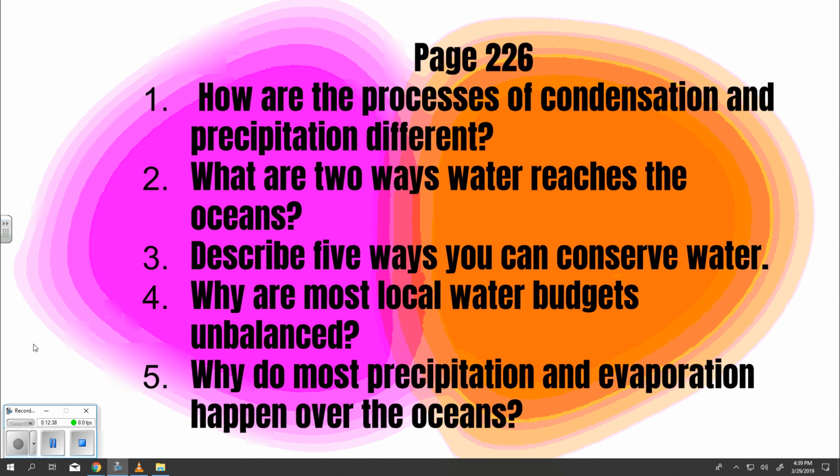Question 1, answer can be found on page 224. Condensation is when water converts to a liquid from a gas.